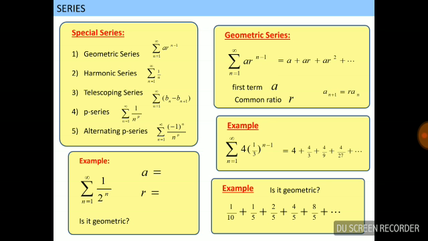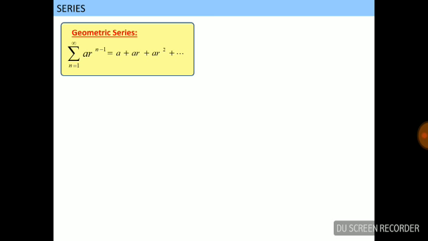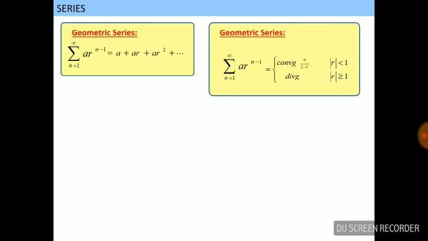Its first term is 1 upon 10 and the common ratio is 2. Multiplying by 2: 1 upon 10 into 2 equals 1 upon 5, 1 upon 5 into 2 equals 2 upon 5, 2 upon 5 into 2 equals 4 upon 5, then 8 upon 5. This series is a geometric series.